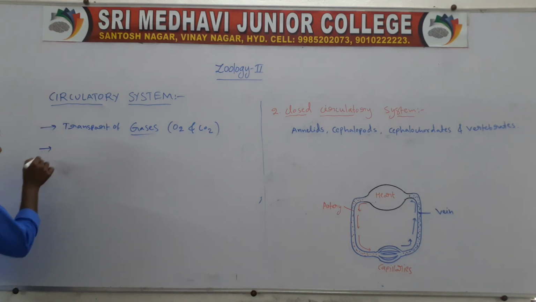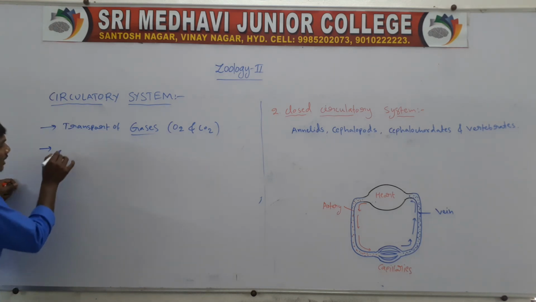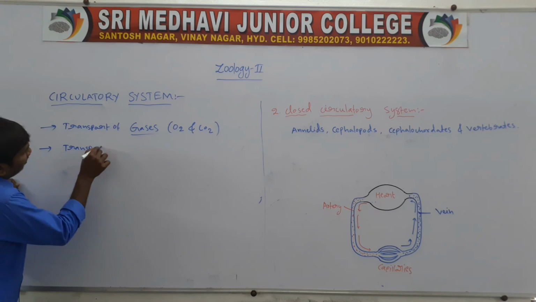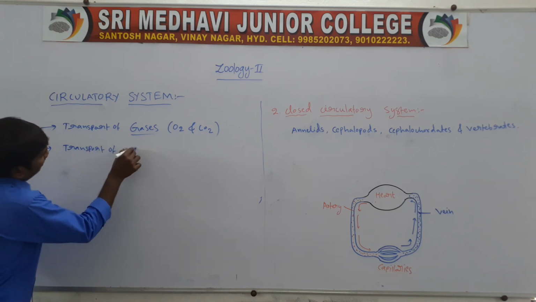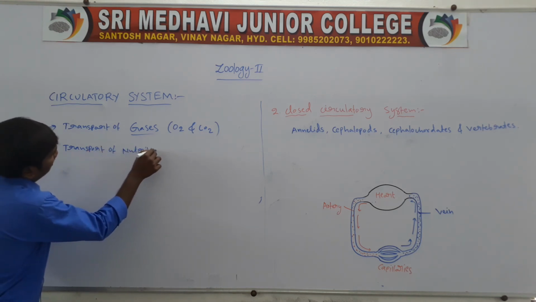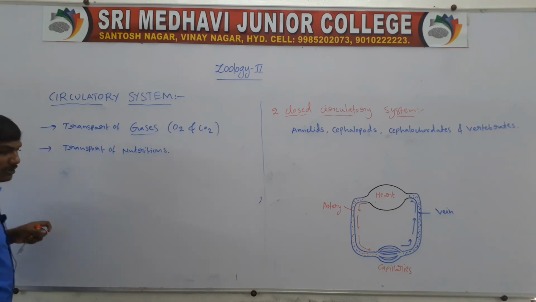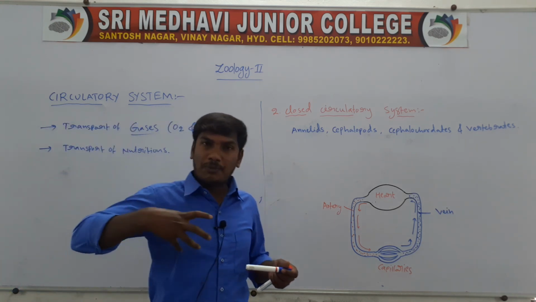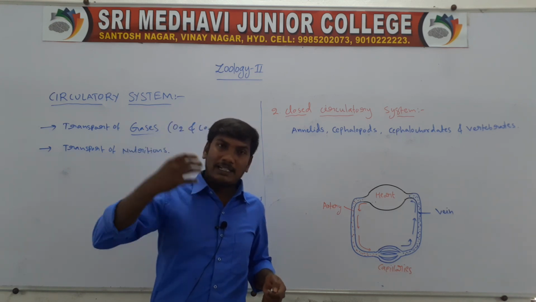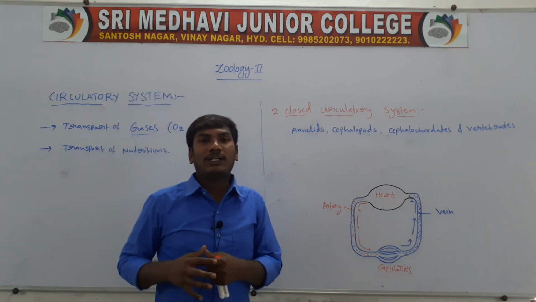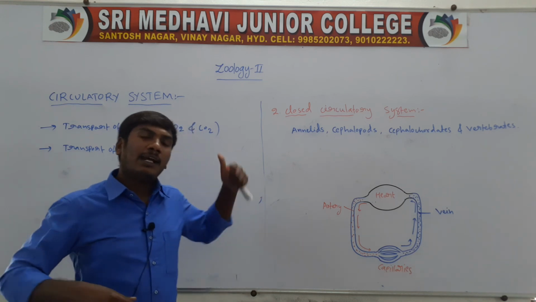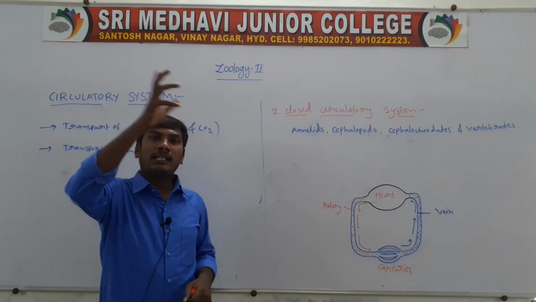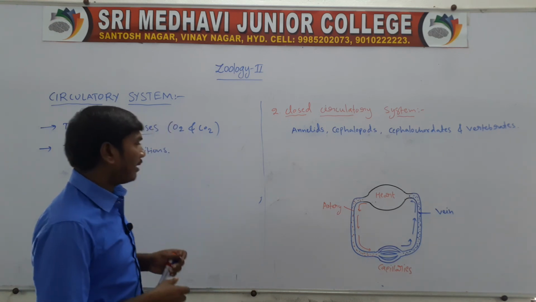Next, the blood circulatory system transports nutrients. In the final stage of the digestive system, the digested food minerals are absorbed, and the absorbed food minerals are transferred to all the body parts through the blood circulatory system.